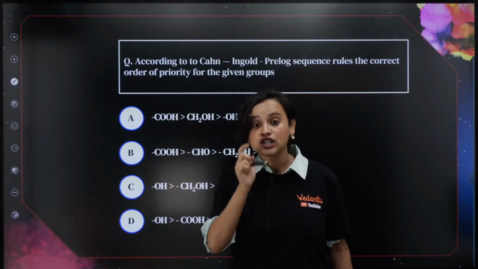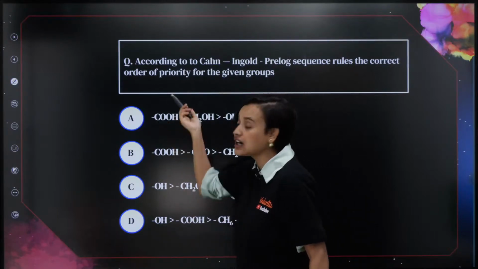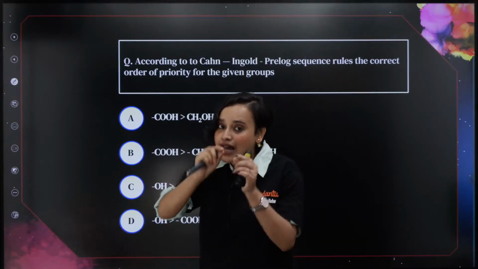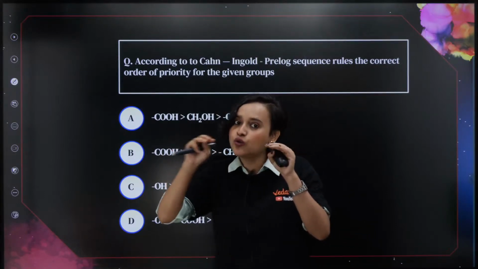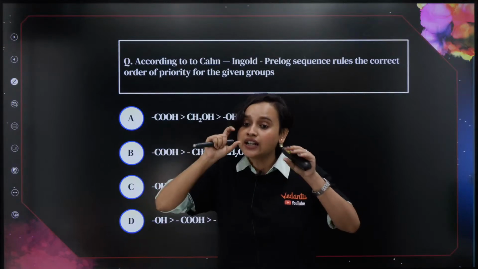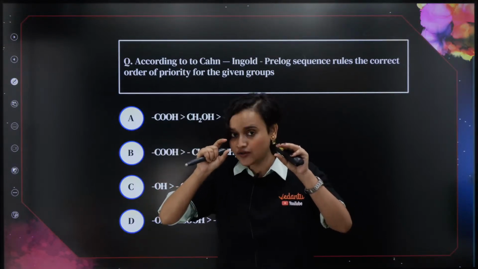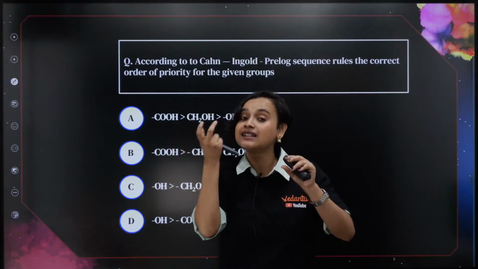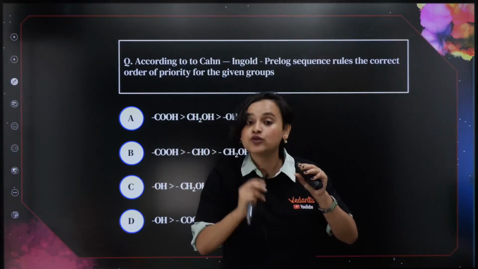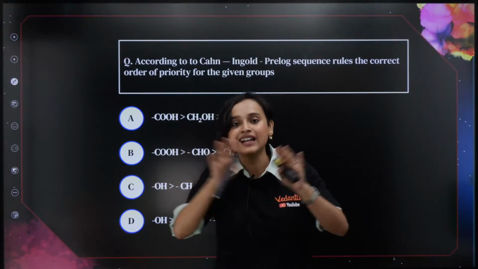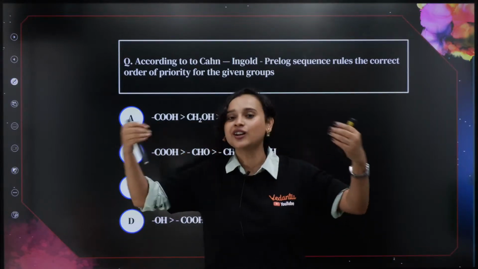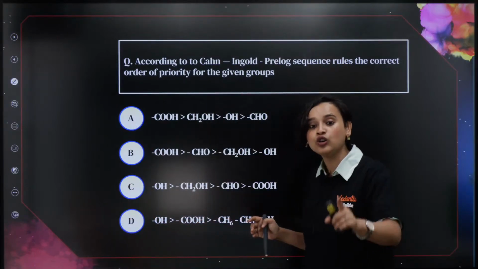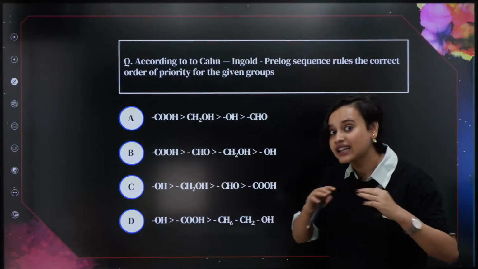Check the atom that is connected to the carbon. In the chain also, if there are two similar, you only have to make sure that the moment you come across a difference, that's where you stop. After that, the whole chain remains irrelevant, okay?